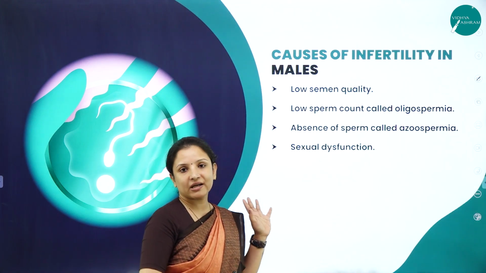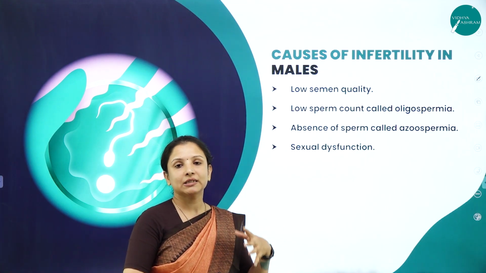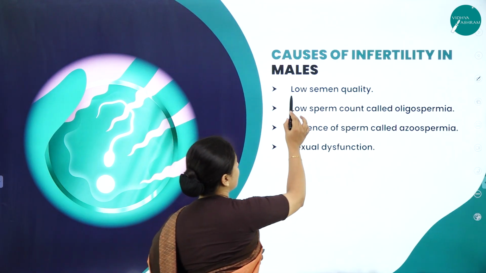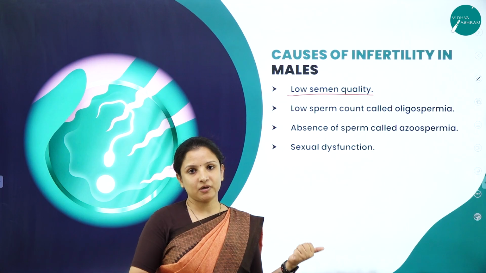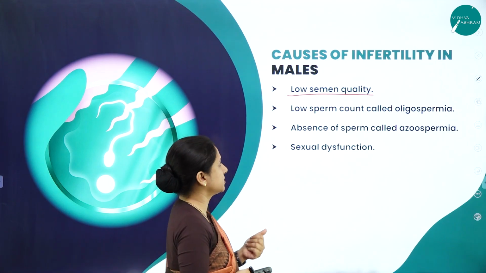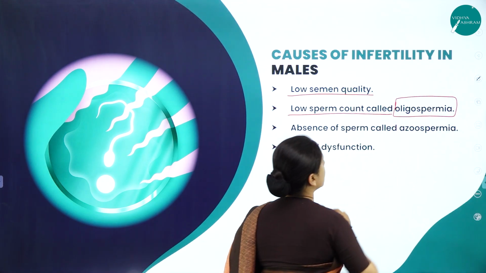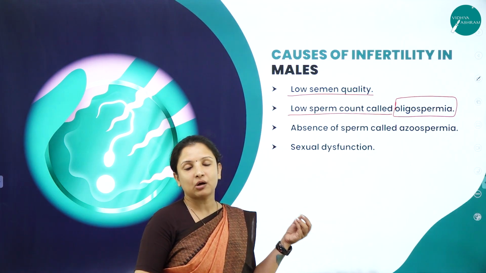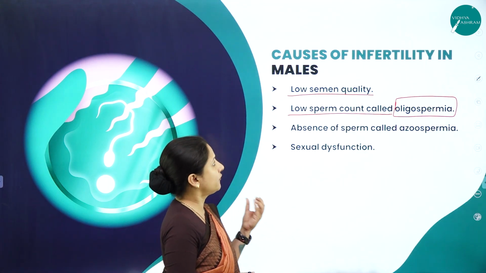In this session, because we have learnt about infertility, let's talk about the causes of infertility in male and female separately. Causes of infertility in male is low semen quality, that is low semen count, and the quality of the semen is not that good, that is it is not producing active sperms. Low sperm count is called oligospermia. So low sperm count can also be one of the reasons for infertility.